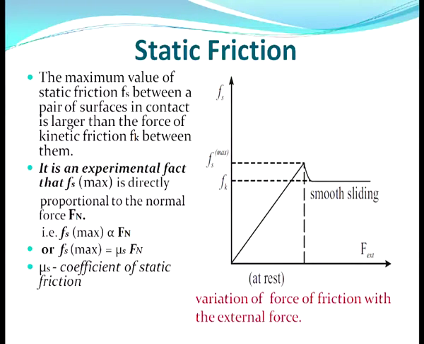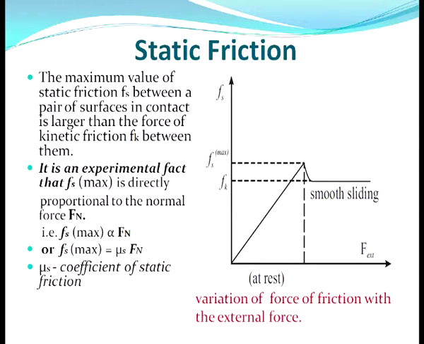Now coming to static friction, the maximum value of static friction Fs between a pair of surfaces in contact is larger than the force of kinetic friction Fk between them. It is an experimental fact that Fs maximum, the critical value of static friction, is directly proportional to the normal force Fn.